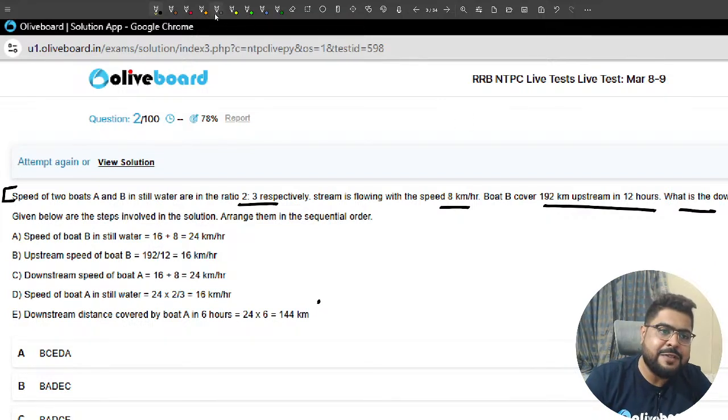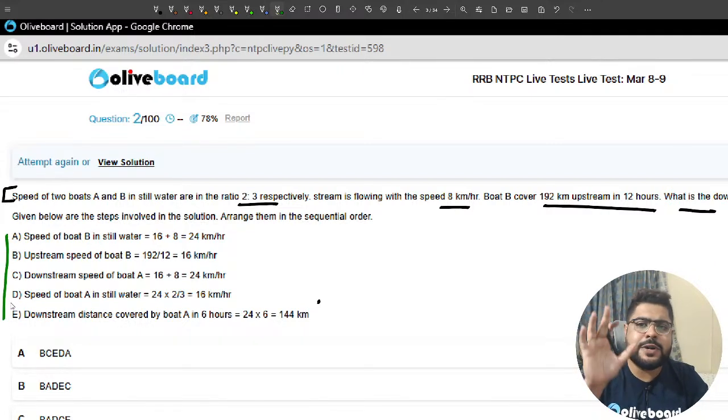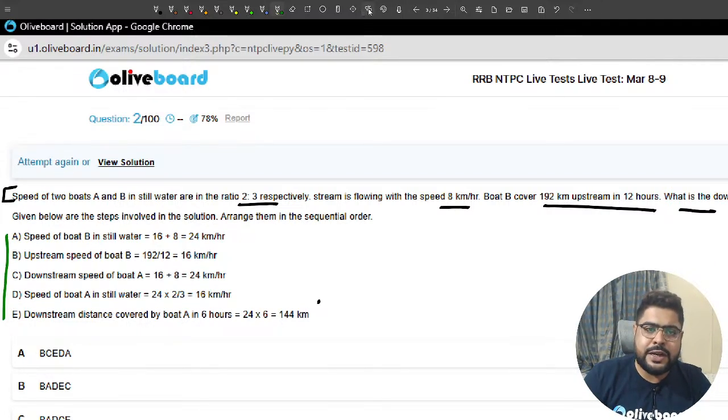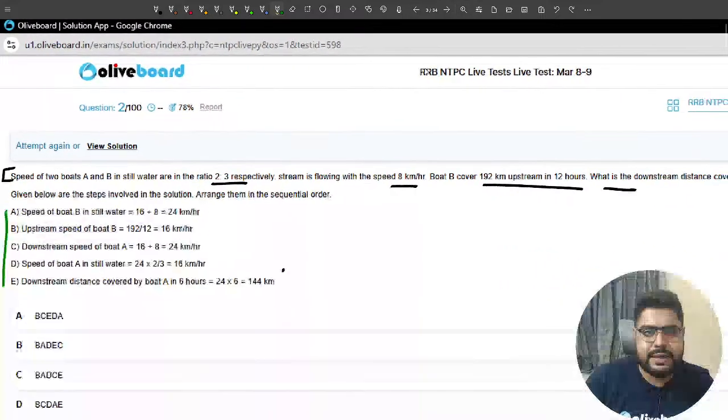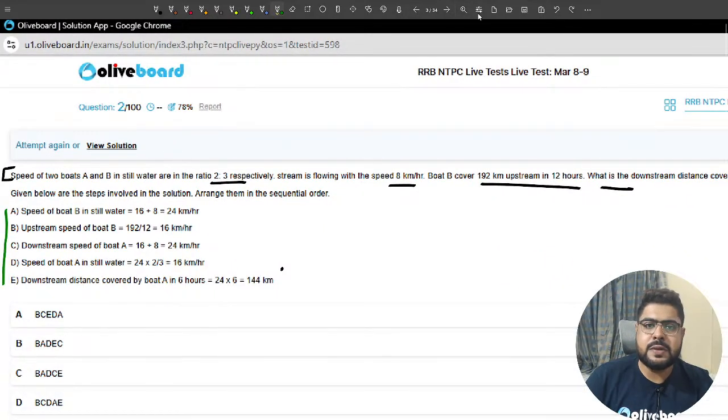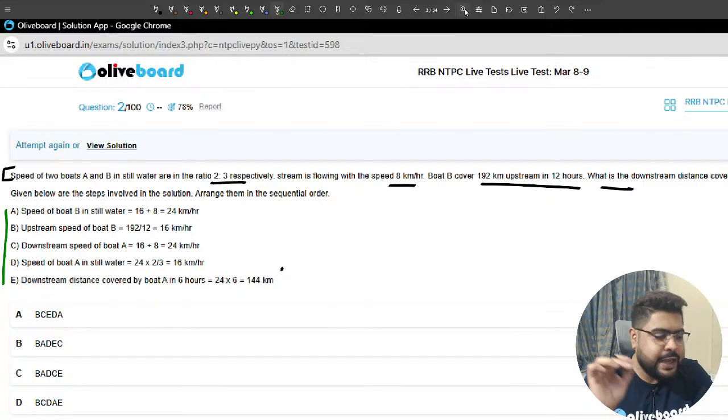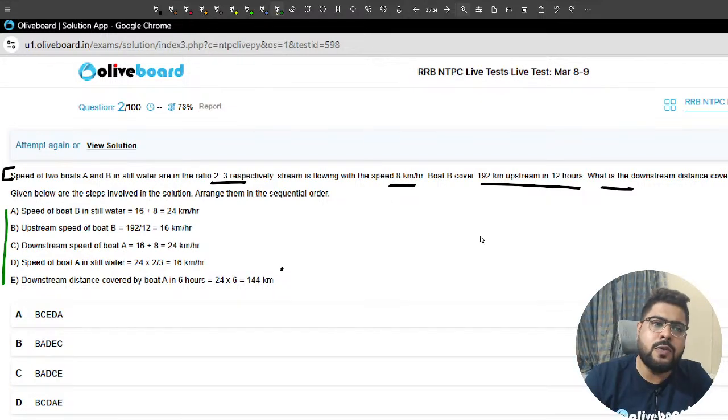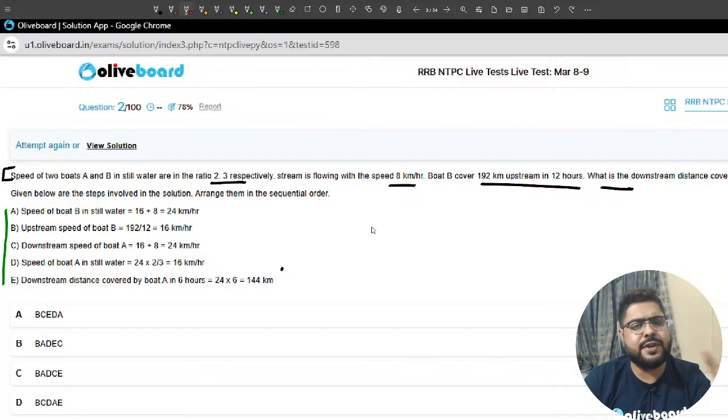And they have given us a few steps to solve this question. Which particular steps should we follow in order to get to my answer? That is what they are asking.